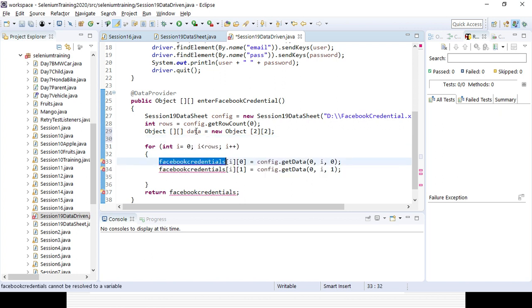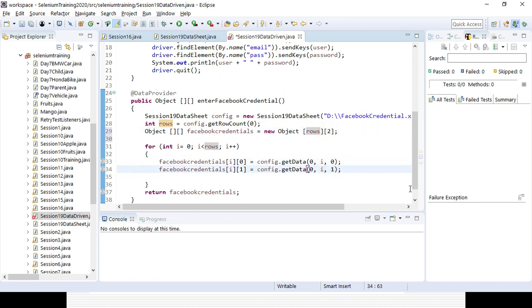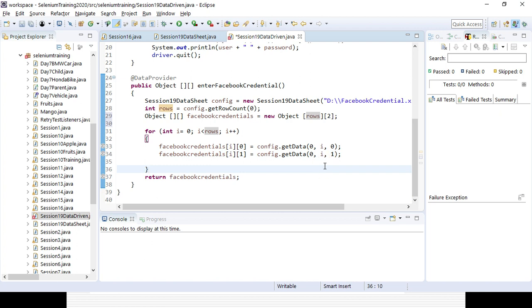So then only creating the variables and new object, and here I will be giving the rows as row parameter instead of hard coding it, and column as 2 because I want to go through 1 and 2 column. Okay, that is a simple thing, otherwise everything is same. Okay, so I am not deviating anything from here. Okay, I missed that part.